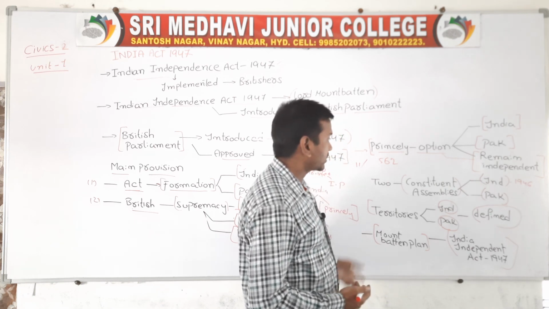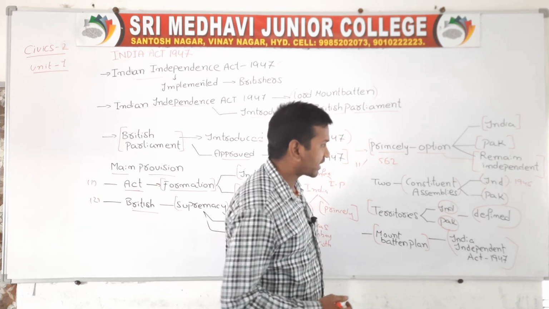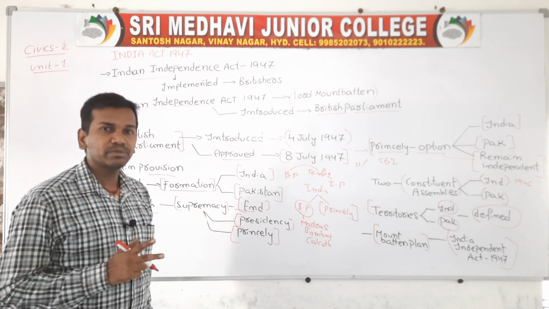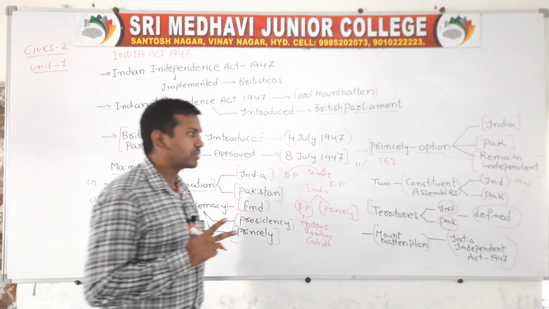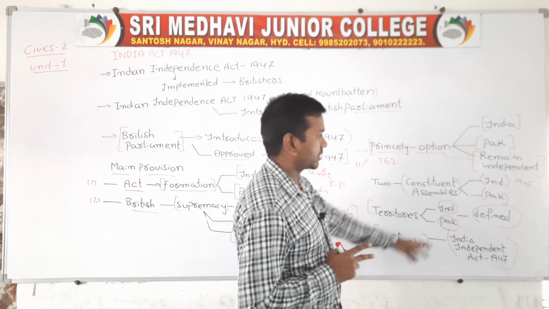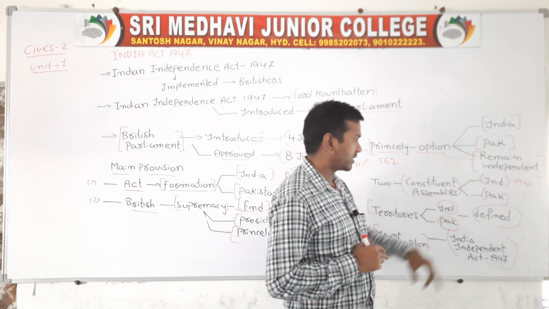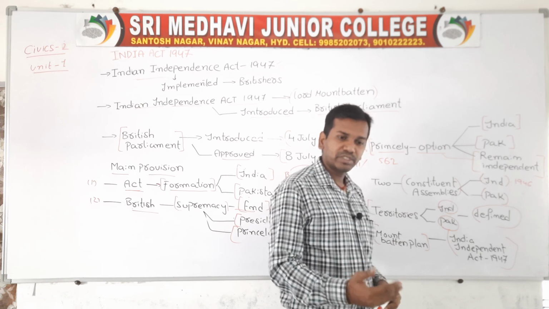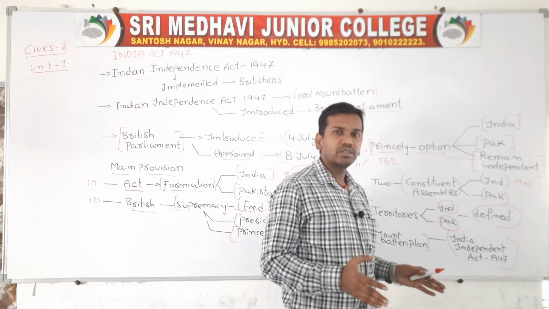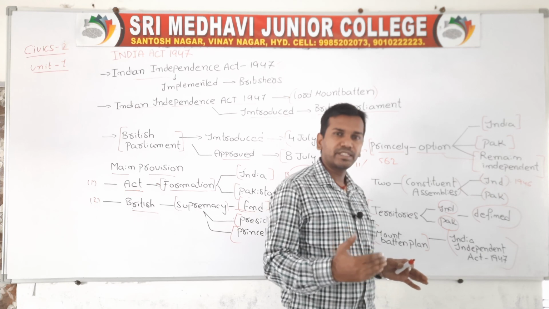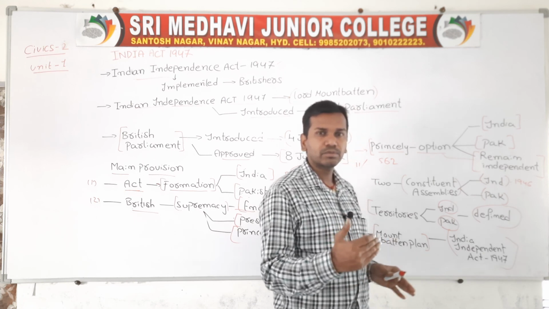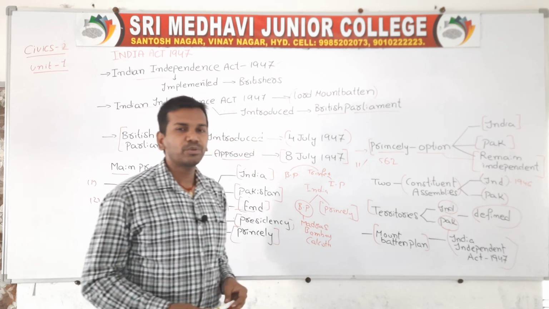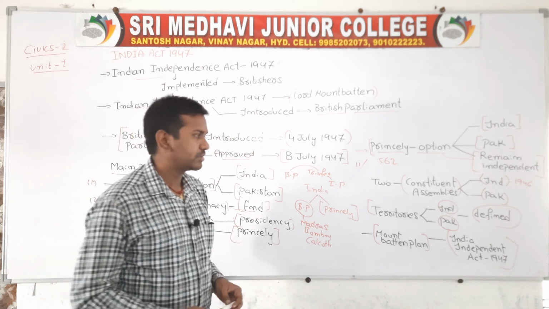At last, this act led to the creation of two constituent assemblies. One constituent assembly was formed in India and one in Pakistan. The constituent assembly is a very important place to create the constitution. First the members are appointed, intellectual people are appointed, and then constitution preparation will start. India set up its own constituent assembly in 1946.